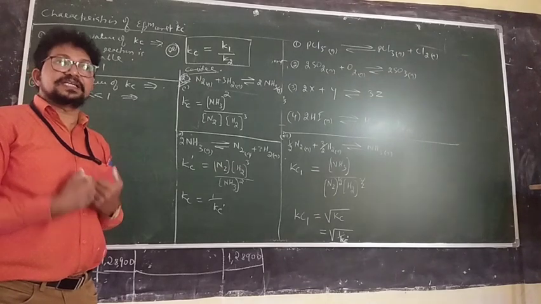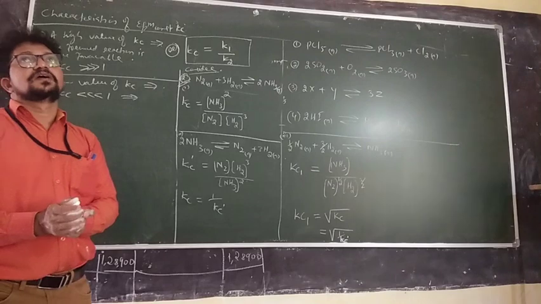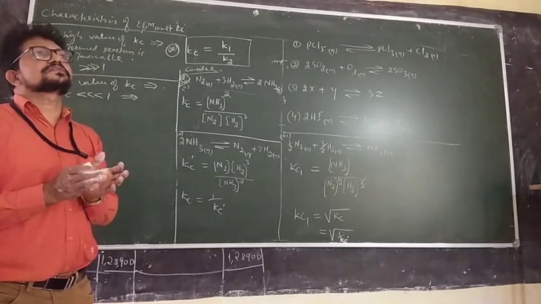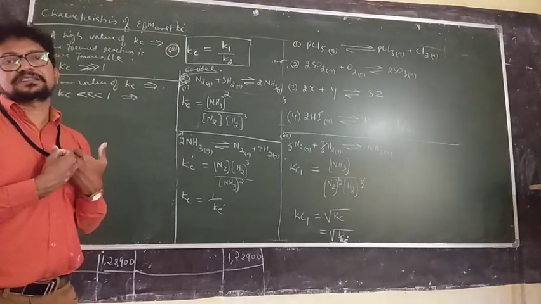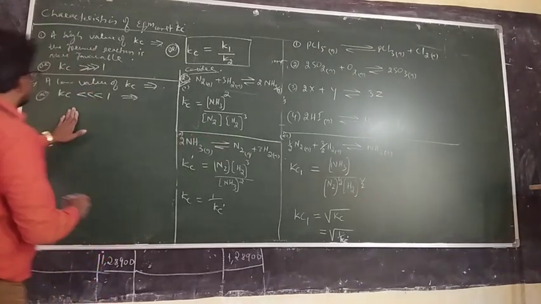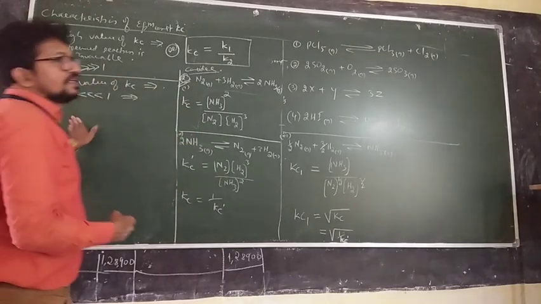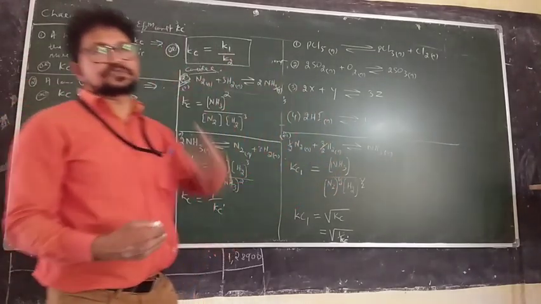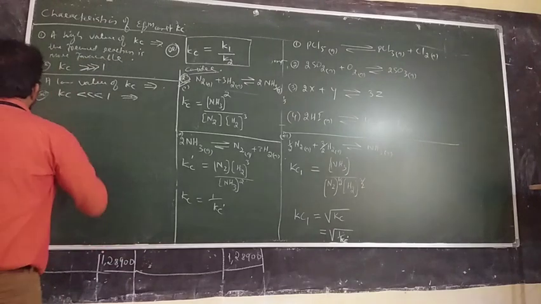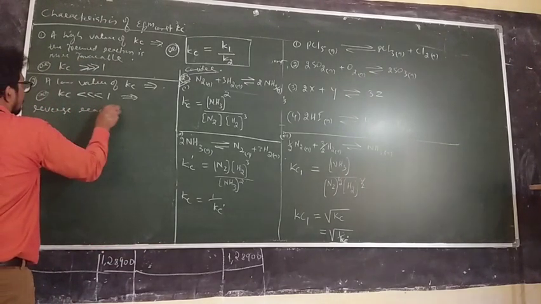That means at any time you observe the system at equilibrium, most of the components are reactants and very few components are products. That means what? Which reaction gives you reactants? Reverse reaction gives you reactants. Reverse reaction is more favorable.